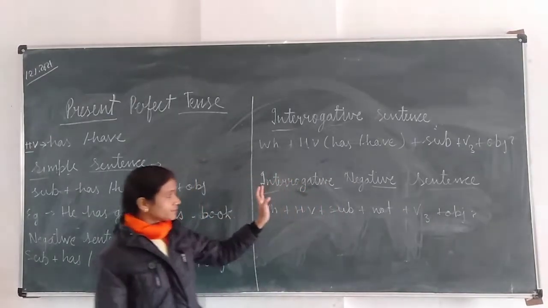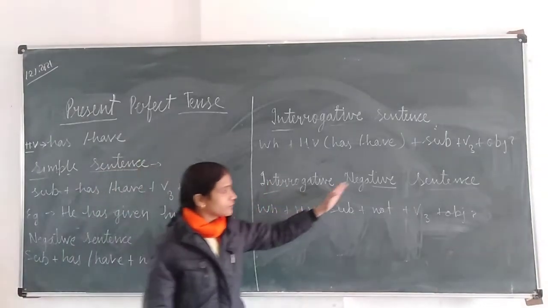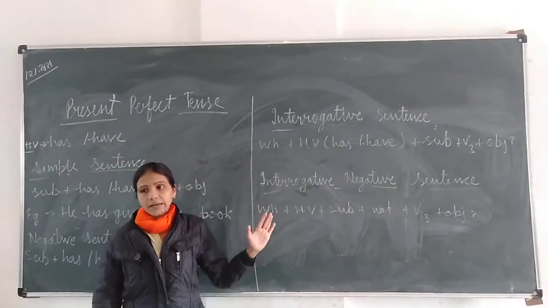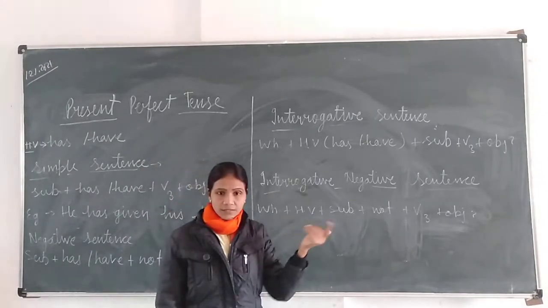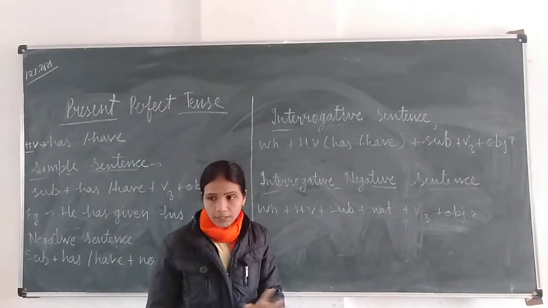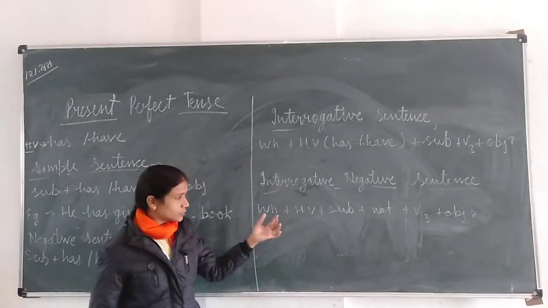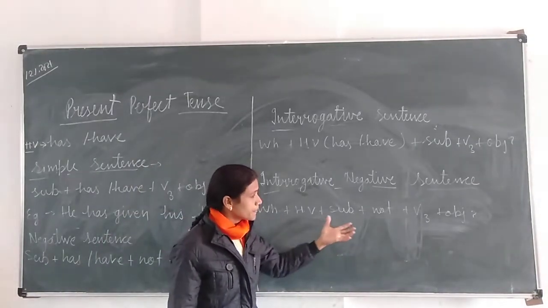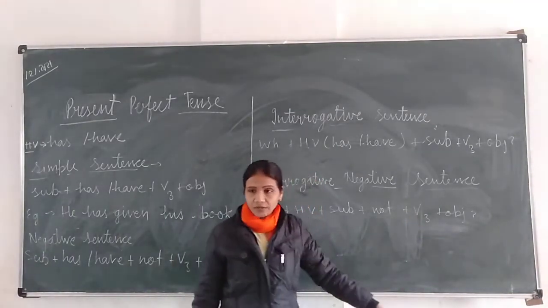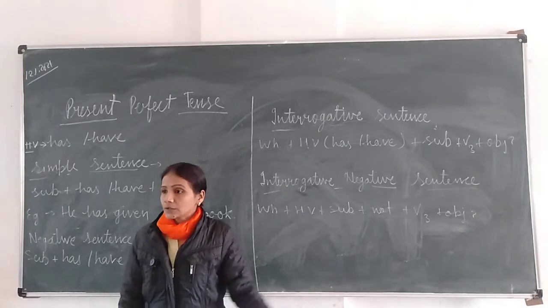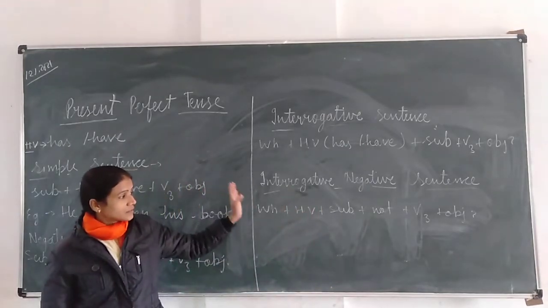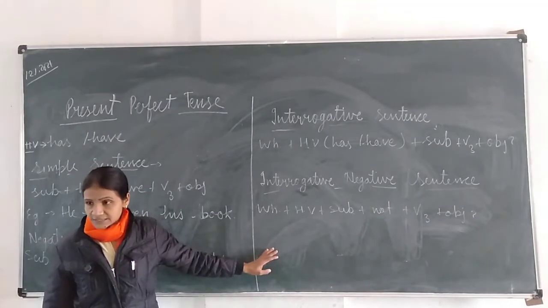Now the next is the sentence structure of an interrogative negative sentence. Because it is interrogative, we have to use WH and helping verb before the subject, and it is negative also, so after the subject there should be not. The sentence structure is WH word, then helping verb, then subject, then not, verb's third form and object, and at the end a question mark. So like this you have to write 2 examples of all types of sentences.